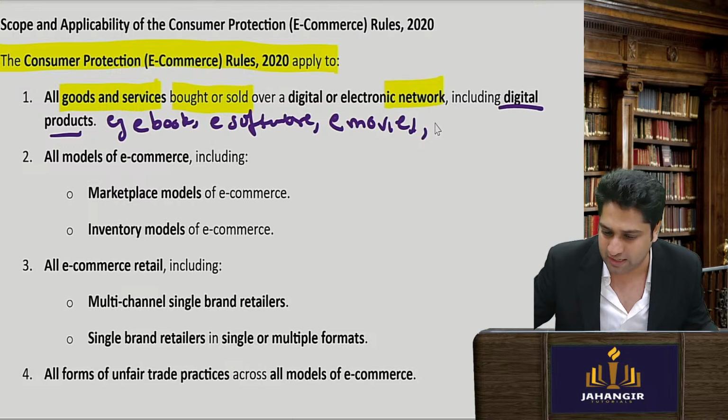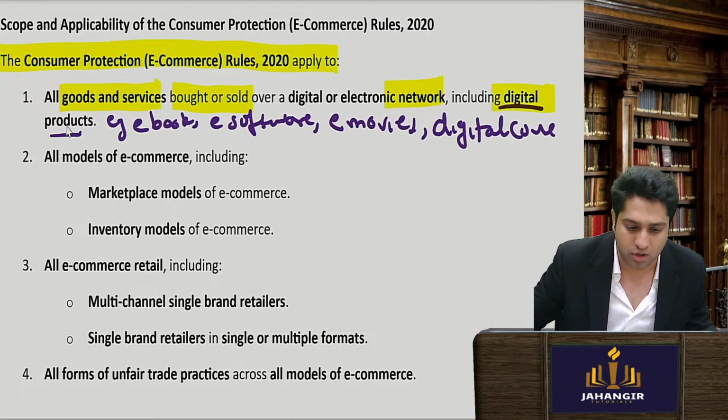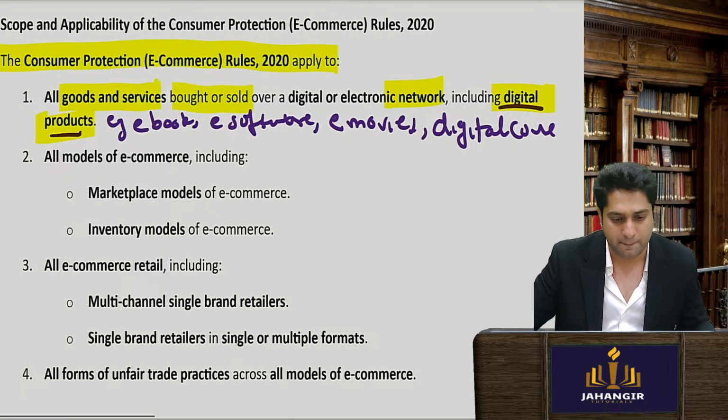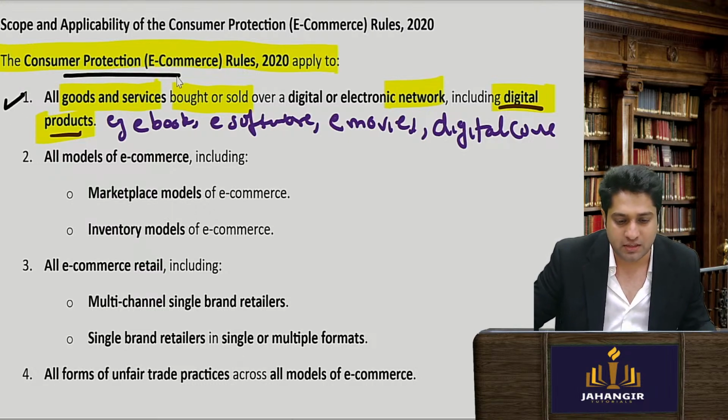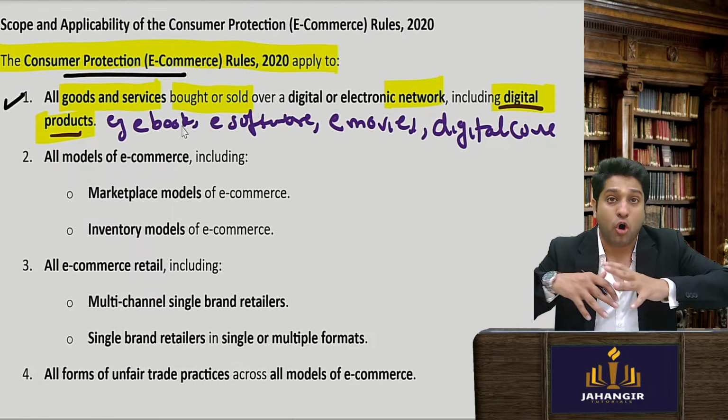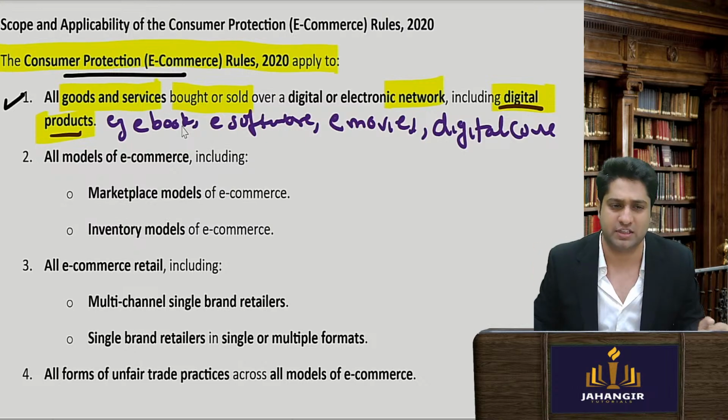You have gone ahead and bought some classes, online digital courses. So these are all called digital products. They are all covered under these rules. So what do the e-commerce rules cover? All sales, including sales of digital products.